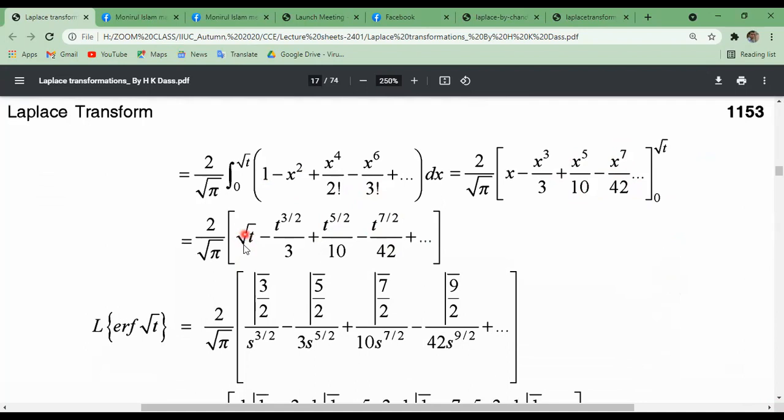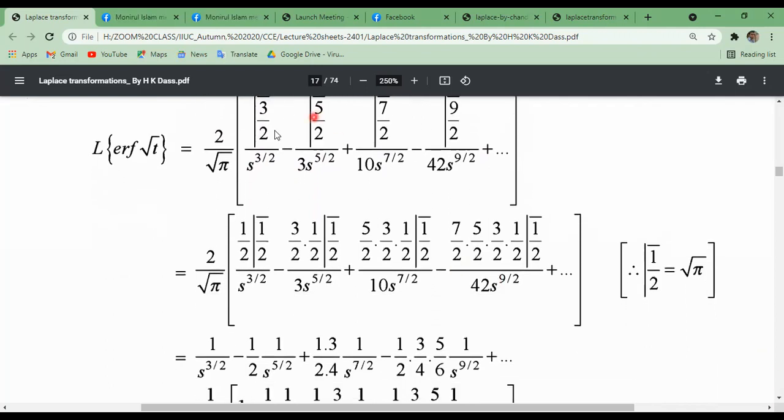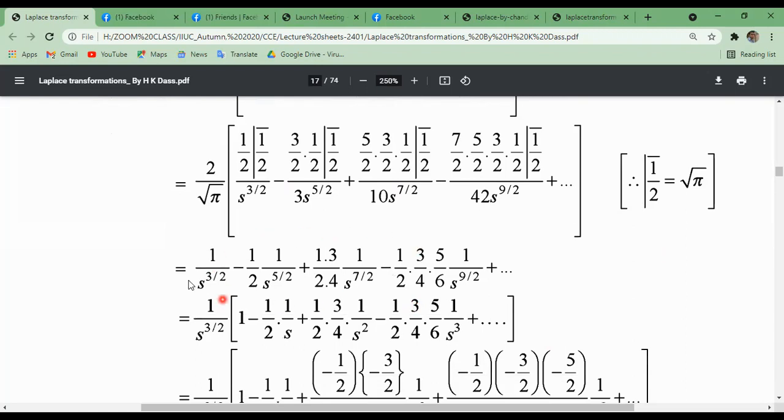Now the Laplace transformation of the error function of root over t will be 2 by root over pi times the Laplace transformation of t to the power half, which is gamma of half plus 1 divided by s to the power half plus 1, as you must know from our previous lecture, minus the Laplace transformation of t to the power 3 by 2, which is gamma of 3 by 2 plus 1 divided by s to the power 3 by 2 plus 1. Similarly we can write this Laplace transform. Now gamma 3 by 2 means half into gamma half. Gamma 5 by 2 means 3 by 2 into half into gamma half. So gamma half will be common, and gamma half equals root over pi. So we get this result.